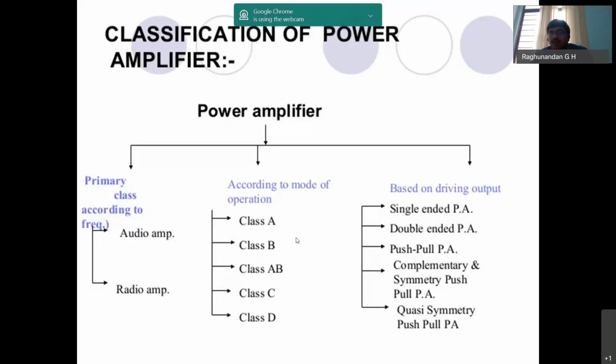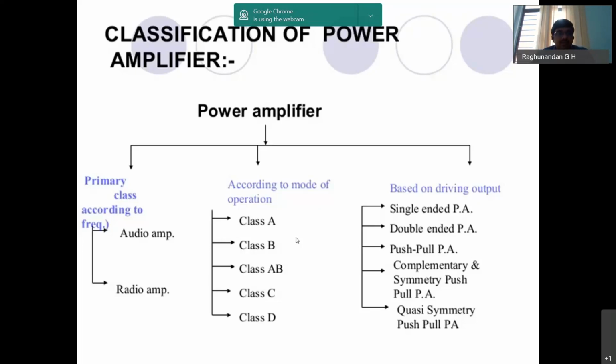We use power amplifiers wherever we want a very high level of amplification, like in loudspeakers or wherever we want very high power. During that time we cannot use a normal small signal BJT transistor. Then we have to use power amplifiers, where we use power transistors.